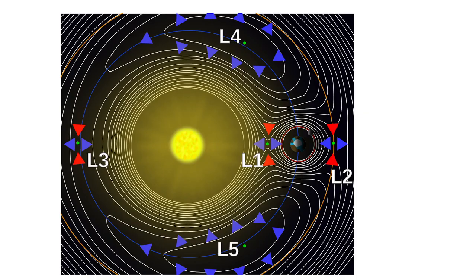Now take a look at this picture. Here is our L2 point. Here is our L2, and it is our L1, L4, L3 and L5. There are five Lagrange points in the Sun and Earth system. We mostly use two points, L1 and L2, because these are near the Earth.